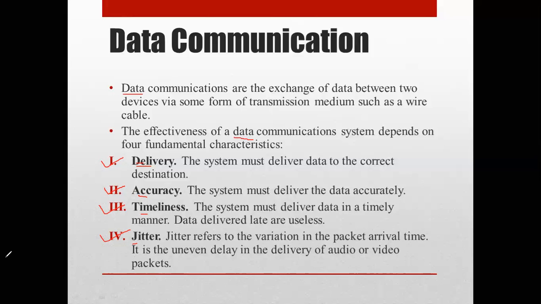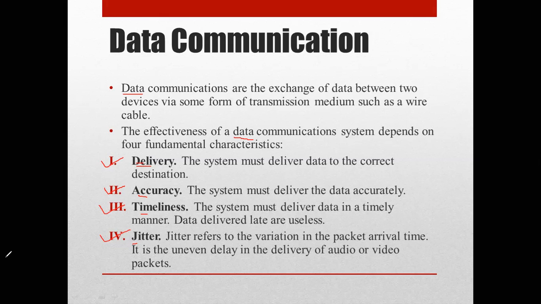Next is accuracy. Right now on WhatsApp we are communicating in English, but machines don't understand English. Computers understand only 0 and 1. So that data should not be missed out. It should be accurate, and the system has to deliver the data accurately. Data that has been altered during transmission, or if some data has been missed out in between, will be of no use. If it remains uncorrected, it will be unusable.